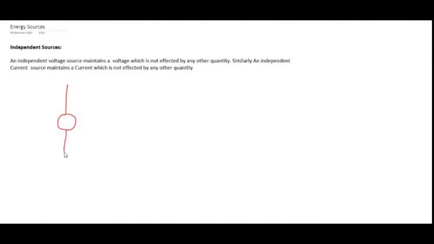This is my plus and minus, indicated by V. This is the symbol of an independent voltage source, which will not depend upon any other quantity present in the circuit. Similarly, the independent current source is indicated like this.